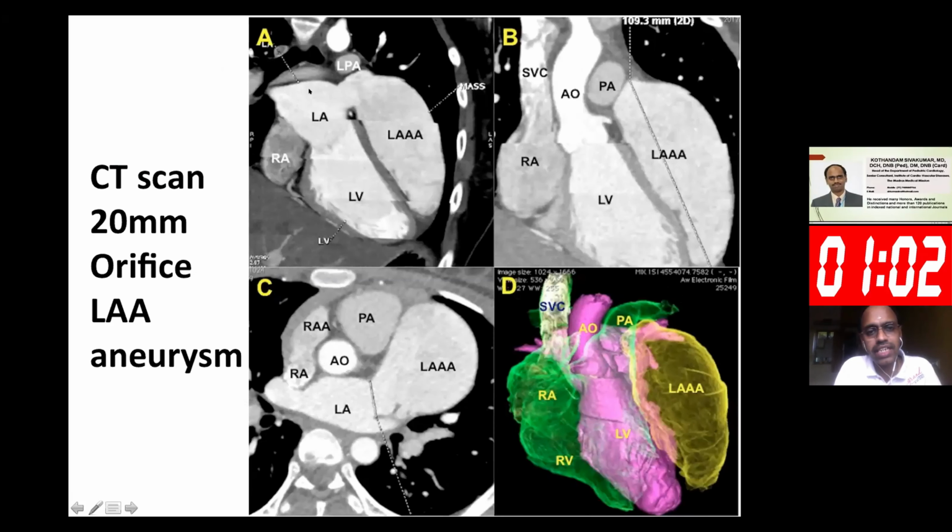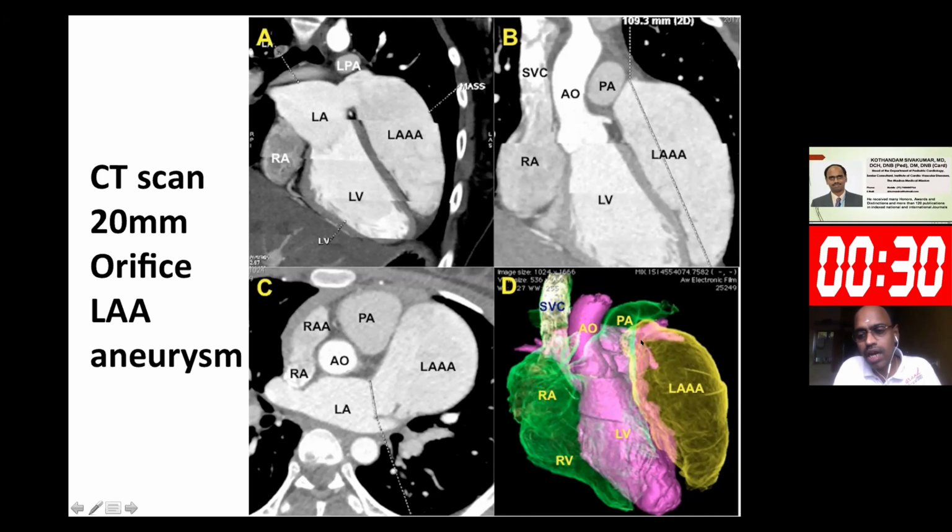A CT scan showed that this was a large left atrial appendage aneurysm. The cumulative size of the aneurysm was as large as the LA and LV together, with a very broad mouth. This was that huge aneurysm color-coded, the left atrium and left ventricle, and a massive aneurysm on the leftward side. Now, this girl had a stroke just about 1 week ago.